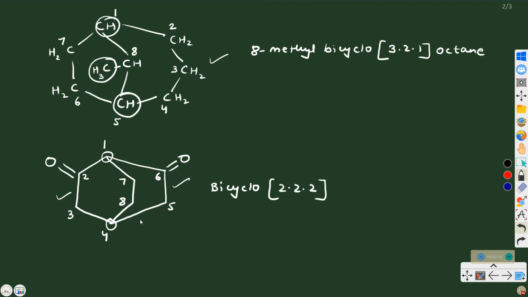Then total carbon number is 8, octane, 2, 6, dione. Here, one is the suffix for the functional group, but we are using di before that. So that's why the alkane's E is not removed. Okay, so it will be bicyclo 2, 2, 2, octane 2, 6, dione.